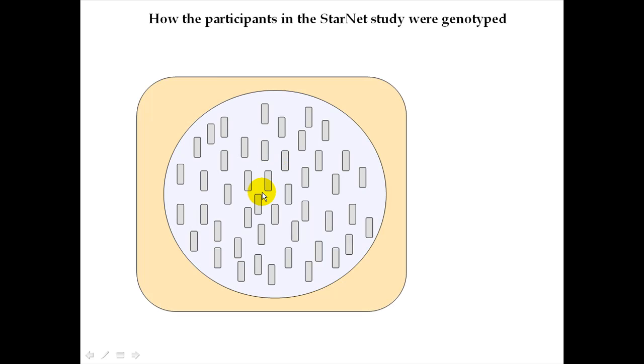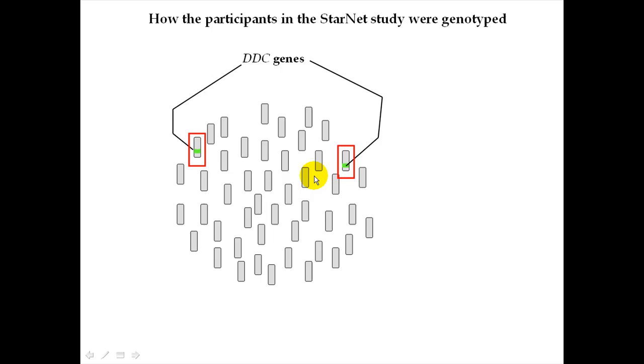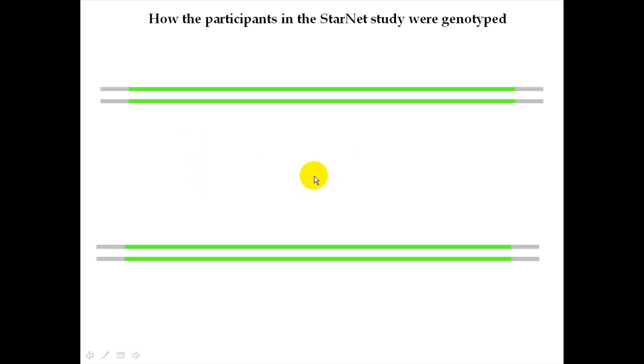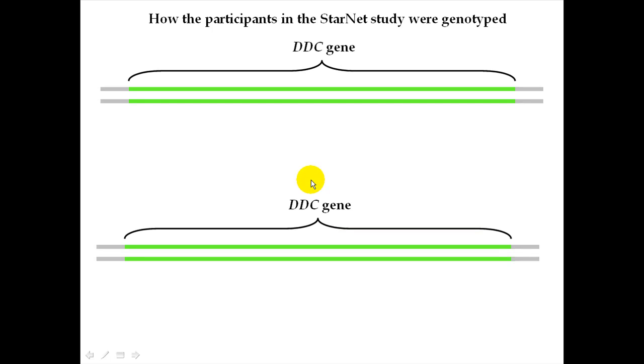So again, what we were interested in doing in our project was to determine what version of intron number 9 the participants had. And the intron number 9 that we're talking about is one that's found in the Ddc gene. So remember that all people have 2 versions of the Ddc gene, represented by these green stripes. And again, that's the particular gene that we were interested in this study. So let's focus in on those 2 chromosomes that have those genes and blow them up, enlarge them. Specifically, we were interested in just one of the introns within these Ddc genes, intron number 9.